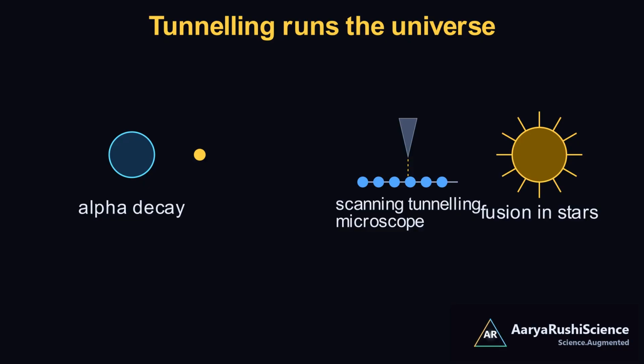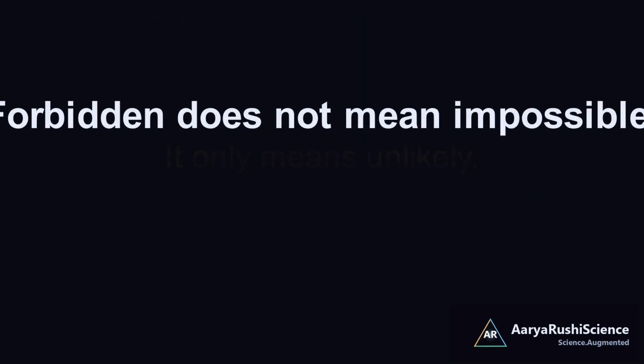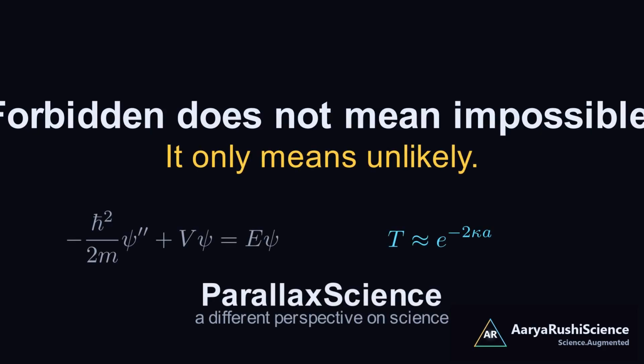A particle passing through a wall it cannot climb. Not magic, but the simple consequence of being a wave. In quantum mechanics, forbidden does not mean impossible. It only means unlikely.